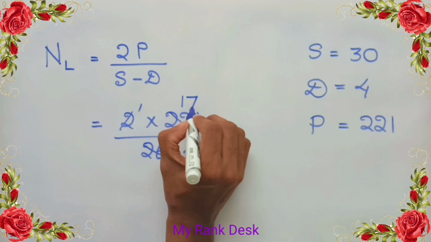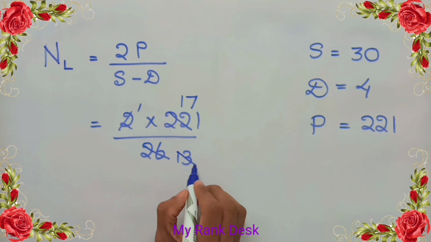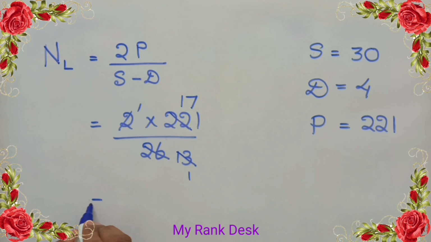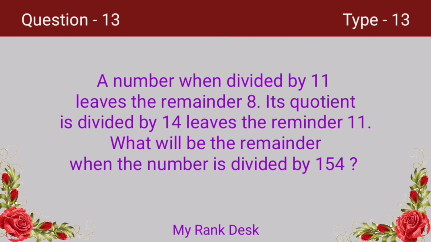That is, 22 includes 13 one time, remainder 9, and 91 includes 13 7 times. Thus we get 17 by 1. Answer 17.